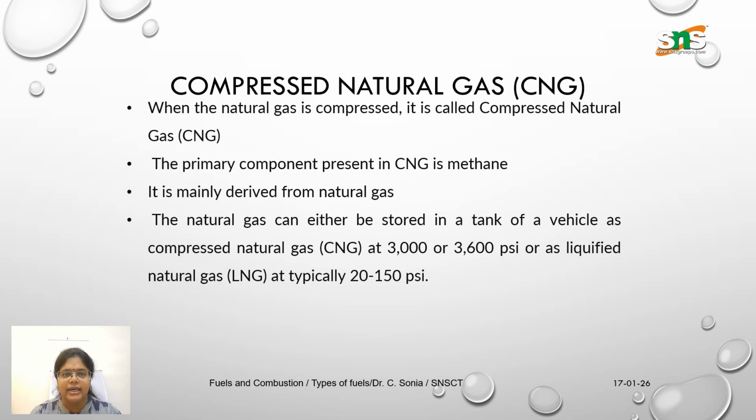It is mainly derived from natural gas, which can either be stored in the tank of a vehicle as compressed natural gas at 3000 to 3600 psi, or as liquefied natural gas, denoted by LNG, at typically 20 to 150 psi.